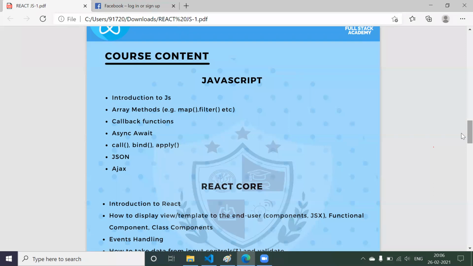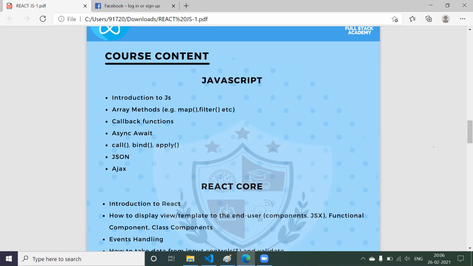So the concepts like callback functions, arrow functions, and array methods are most important. If you want to manipulate any kind of data, you have to use these array methods. Then you have something like async await. Then you should know what the JSON format is.